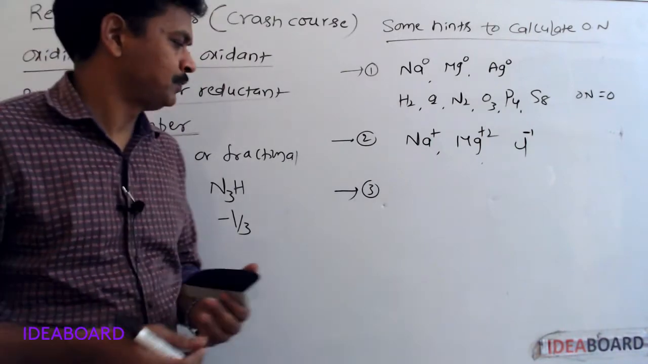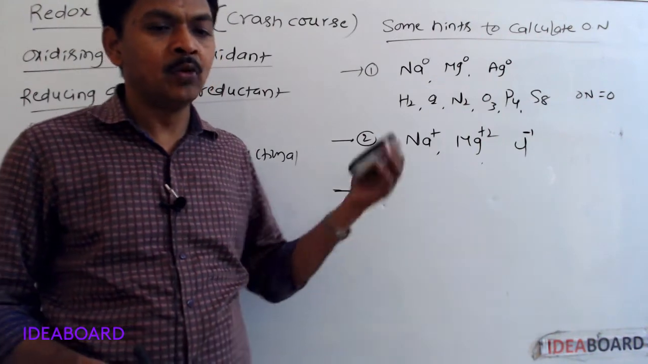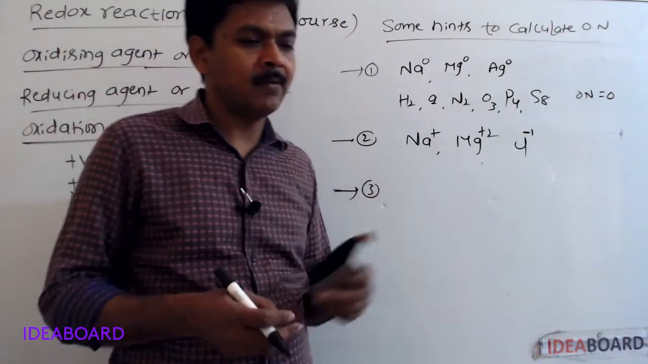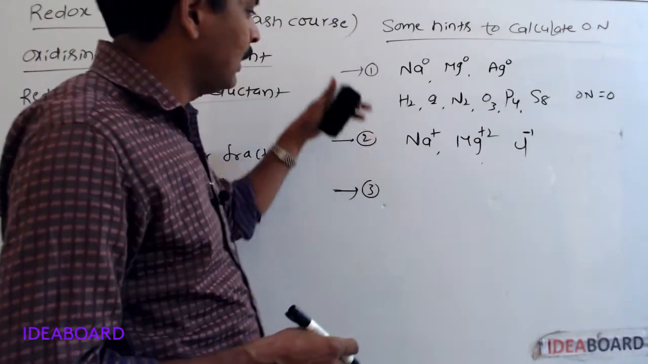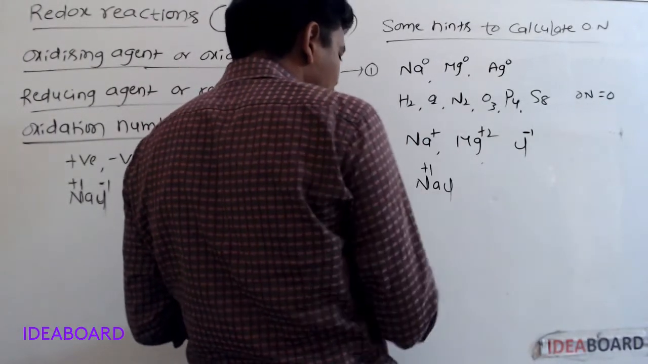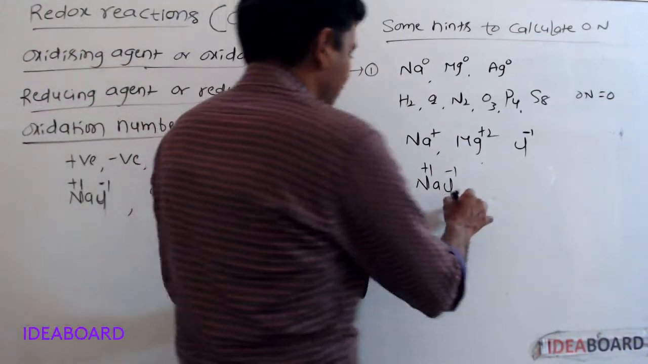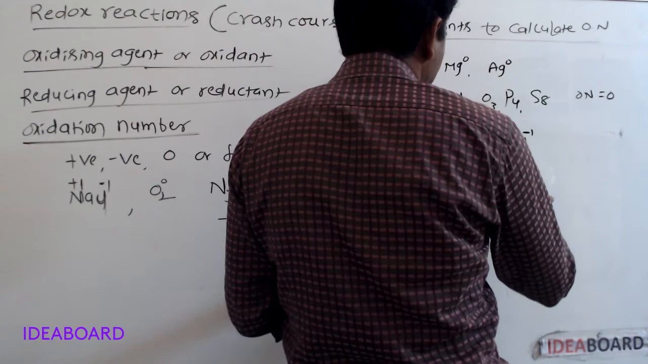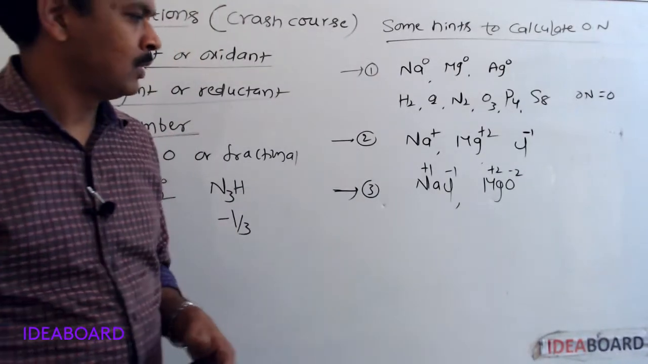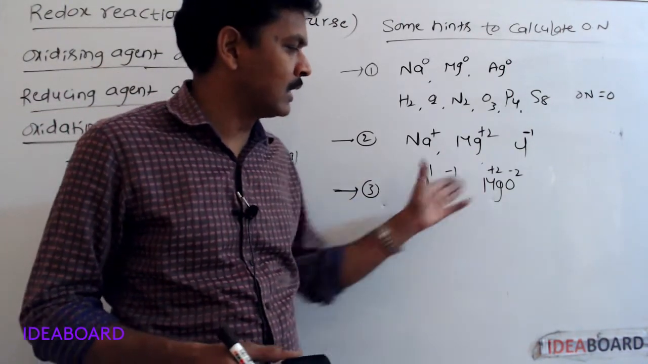Next one. The sum of the oxidation numbers of all the atoms in a neutral molecule is always 0. If we take sodium chloride, for sodium the oxidation number is +1, for chlorine -1, so +1 -1 = 0. If we take magnesium oxide, Mg +2, O -2, so +2 -2 = 0.